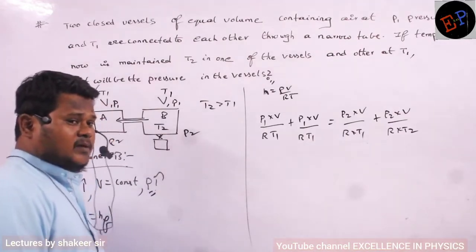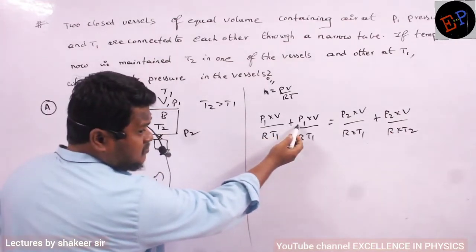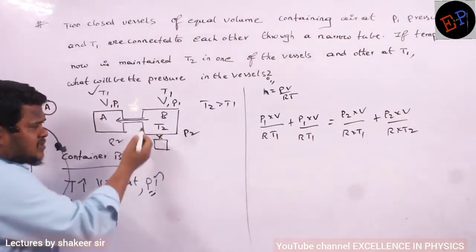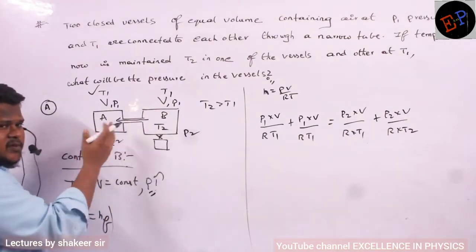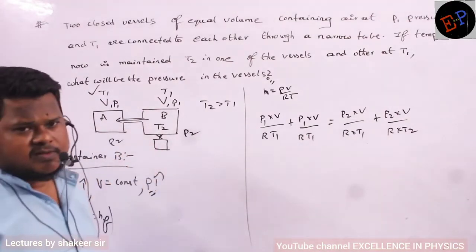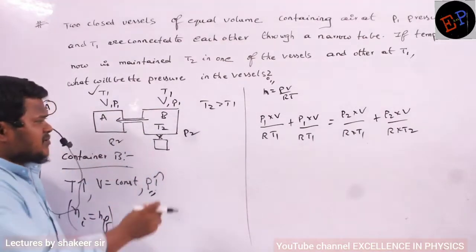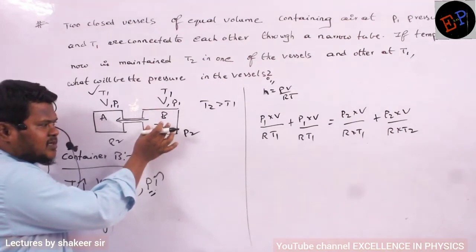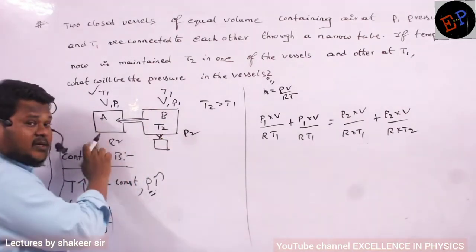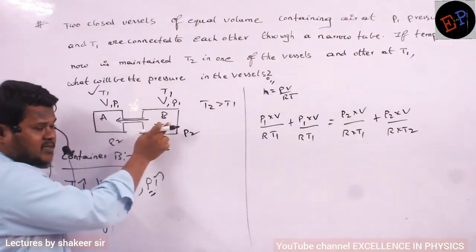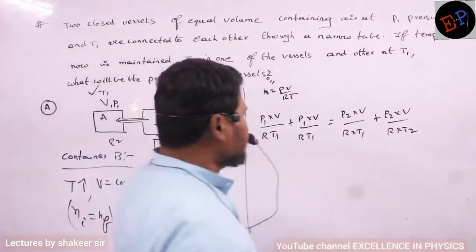Initial pressure is P1 only, no? Final pressure will definitely change, no? Because some of the gas is entering into the first container. If the number of molecules increases, what happens to pressure? Pressure also increases, Avogadro's law. Are you able to understand? So some of the molecules are leaving this container and entering into this container, so here pressure will definitely increase. But the same pressure should be present here also, no? So here also pressure will be P2. Understood? Now just do the calculation.